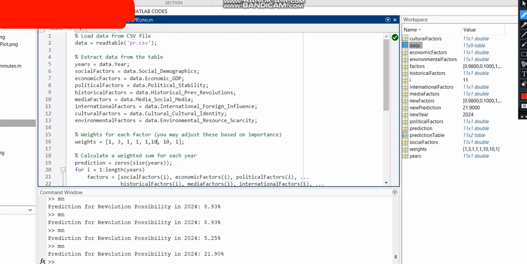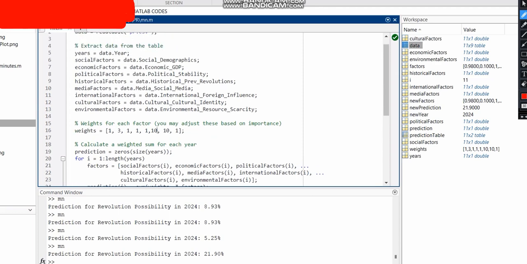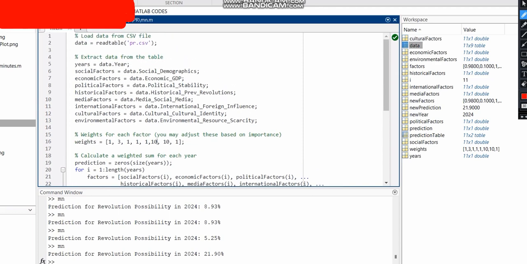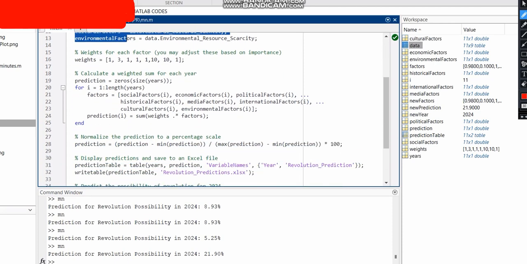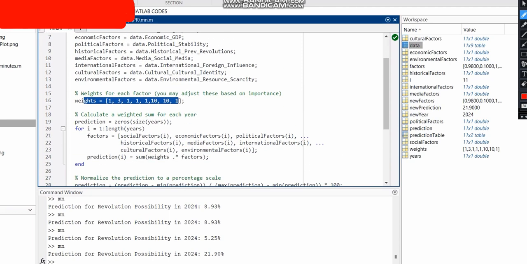Then I put the code inside Matlab. As we can see here, the code reads the input data as a CSV file. These are the input parameters. It allocates weight to the parameters based on their importance.